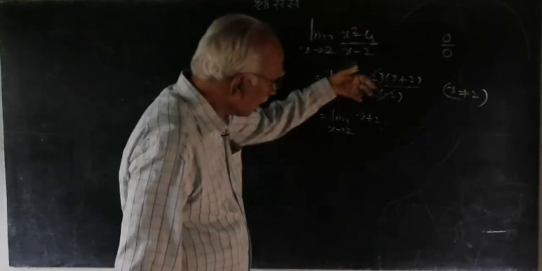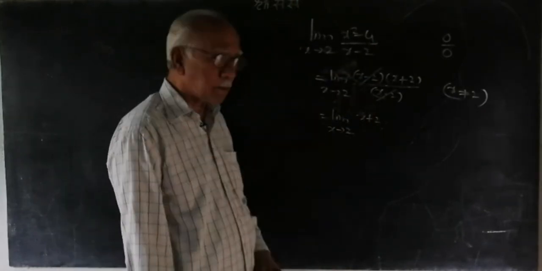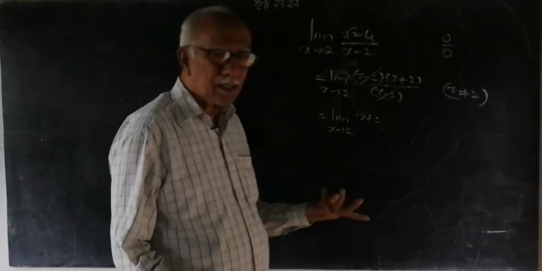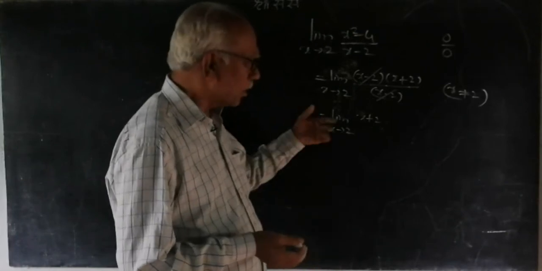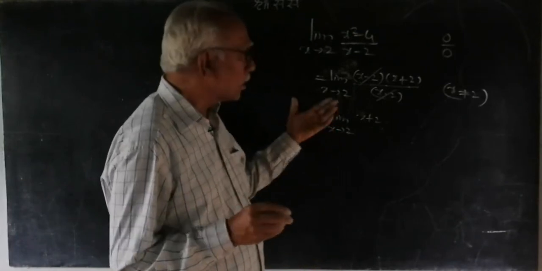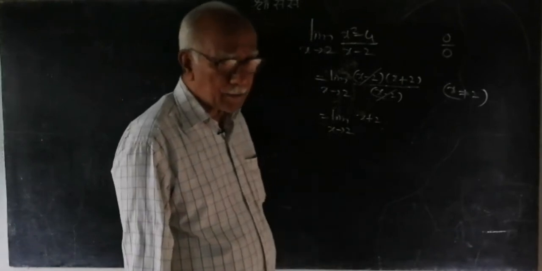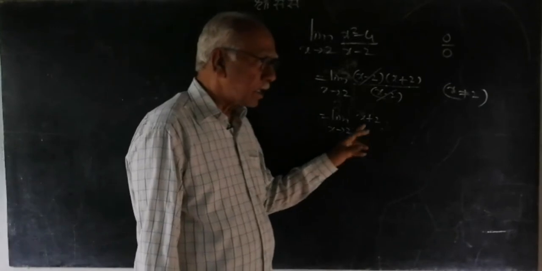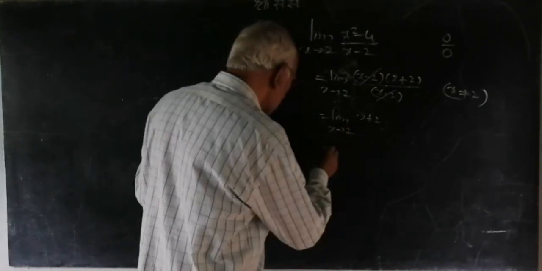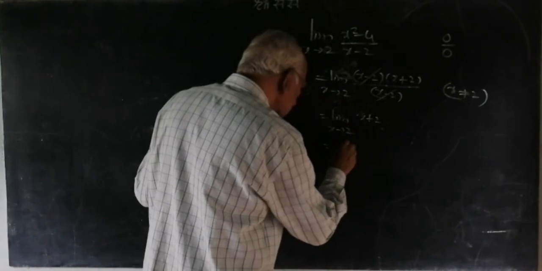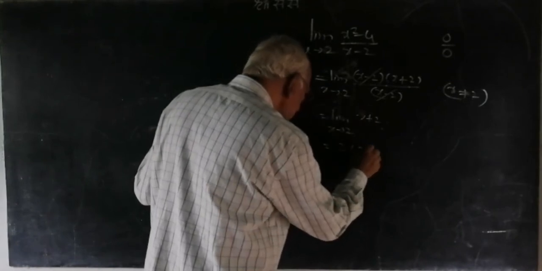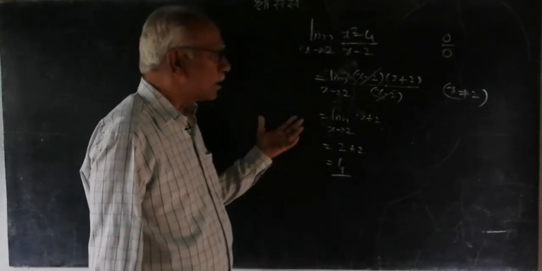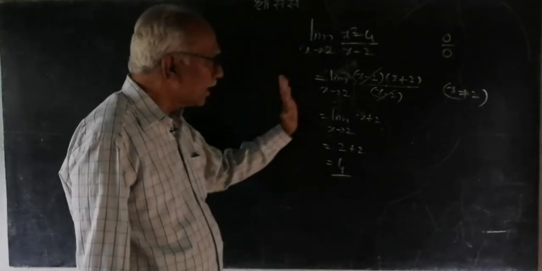Now, we forget the earlier function and only look at this one. So again, what do we do? We put x is equal to 2 here. 2 plus 2, 4, we got the value. What does it imply? We do not think of continuity, but we have removed the point of discontinuity. The function has become continuous now, and when the function is continuous, limit of f(x) as x tends to a is equal to f(a). f(a) means put x is equal to a, so 2 plus 2, and that is equal to 4. This is what we call the factorization method of finding the limit.